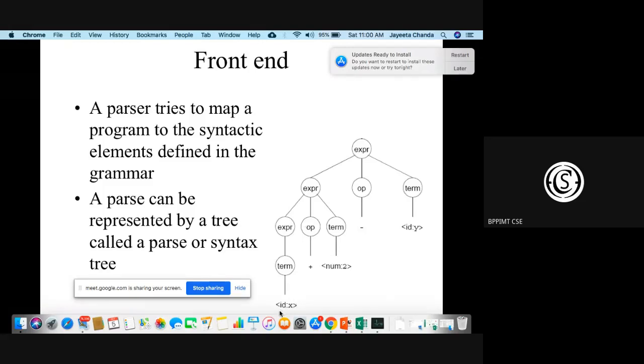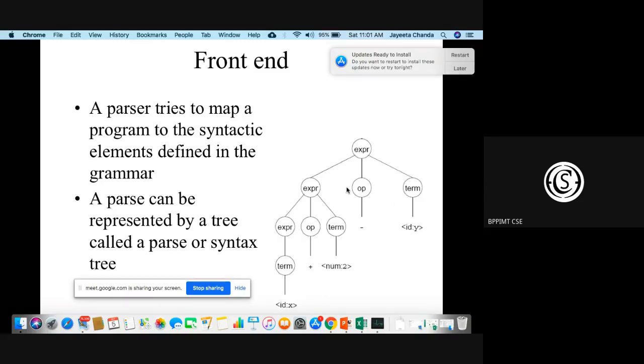Similarly, here also, X is an identifier. So this has already passed through the scanner, so it is already identified that this is an ID. So X plus num, this is a number, and this is again an identifier. This is what is given to us. Expression is equal to expression operator term, again expression operator term, and then expression is term. So this is how, using this tree structure, we can find out that this particular expression is syntactically correct.